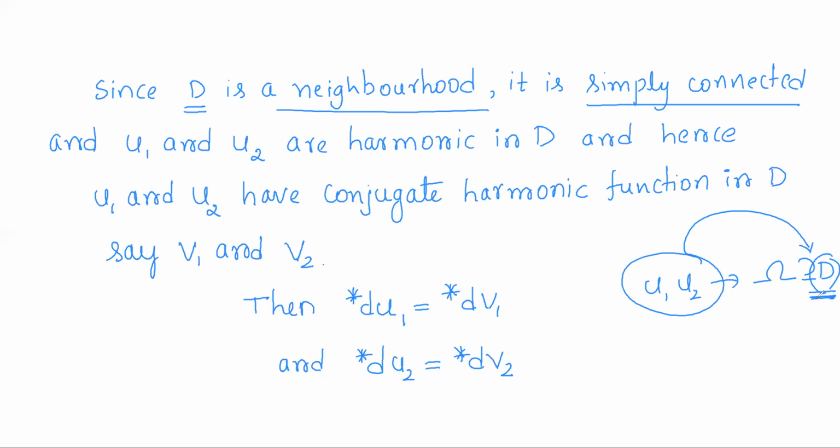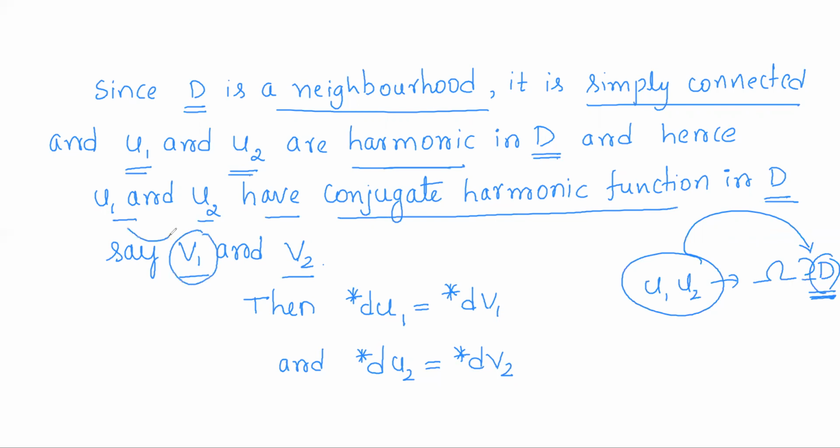Previously we have observed that in a simply connected region, all harmonic functions have conjugate harmonic functions. So since u1 and u2 are harmonic in the simply connected region D, they have conjugate harmonic functions in D, say v1 and v2. That is, v1 is the conjugate harmonic function of u1, and v2 is the conjugate harmonic function of u2. So with this fact, we can observe that,